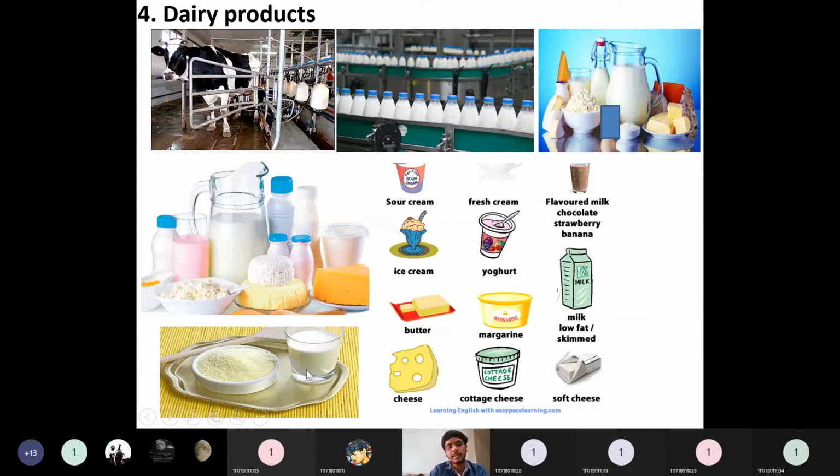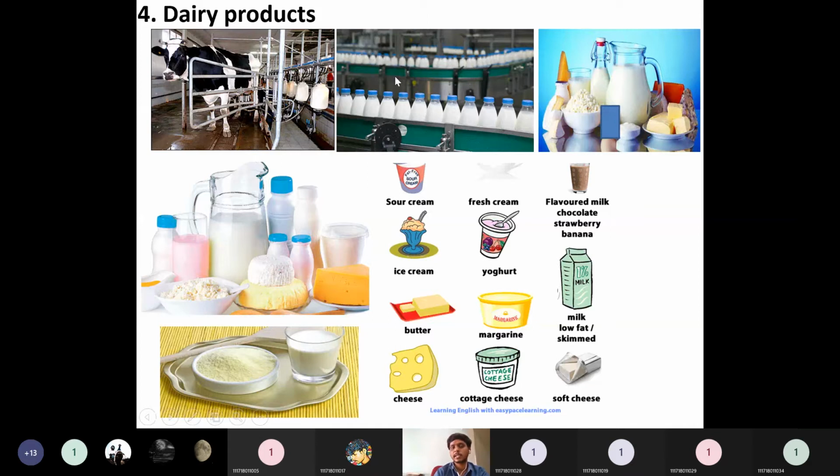Like if you see, there are seasons. In one season the milk from the cows will be very high, in another season the milk from the cows will be very low. So depending on the off season, the milk already obtained during the season will be converted into powder, so milk powder. During the off season, that milk powder can be used instead of milk. So that's a cyclic process.